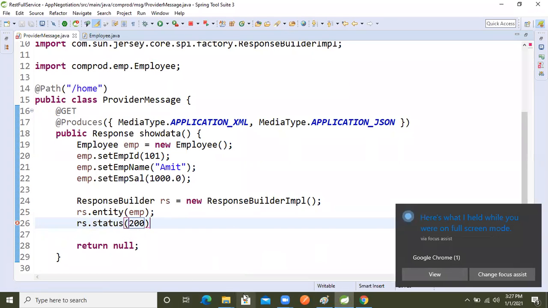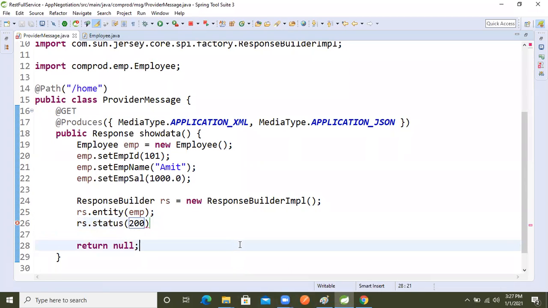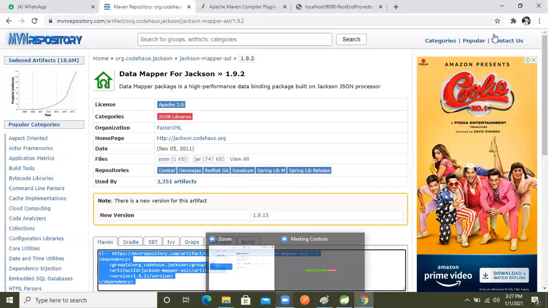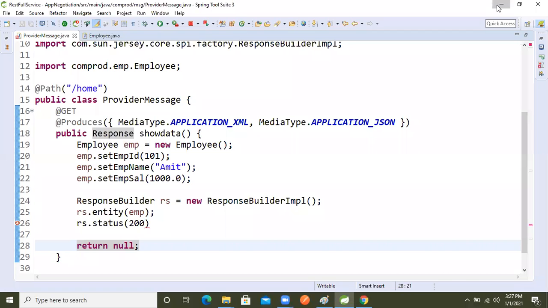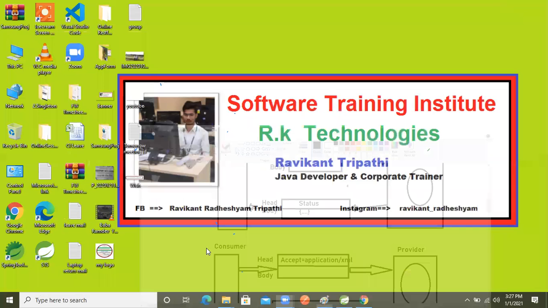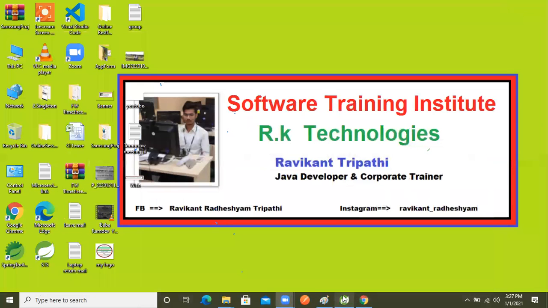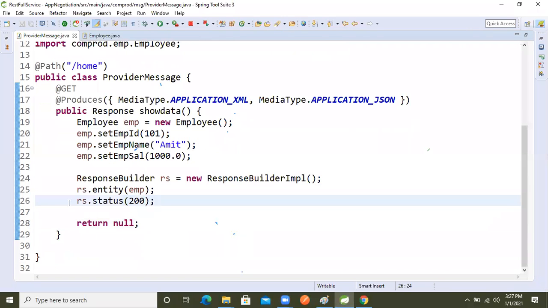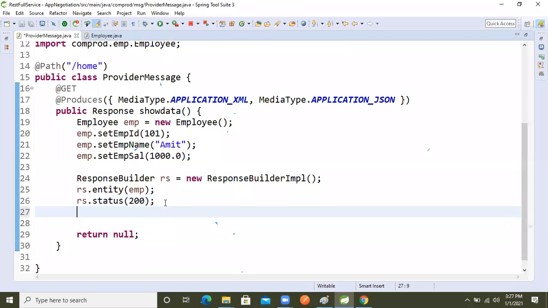Don't worry about that. When we do the practical, I will show other code also, because when we see it practically, we will understand easily, right? Now I said that we prepare the response.